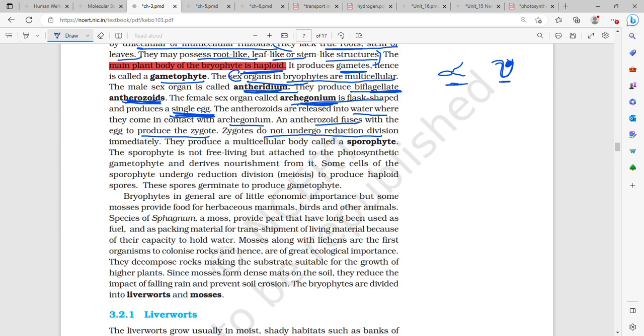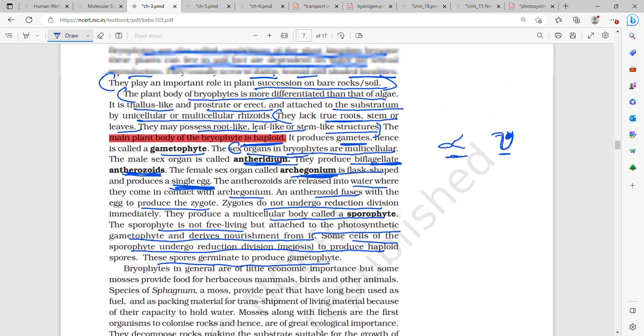Antherozoids are released into water where they come in contact with archegonium. Antherozoid fuses with the egg to produce zygote. Zygote do not undergo reduction division immediately. They produce a multicellular body called a sporophyte. Sporophyte is not free living but attached to the photosynthetic gametophyte, and it derives nourishment from it. Some cells of the sporophyte undergo reduction division or meiosis to produce haploid spores, and these spores germinate to produce gametophyte.